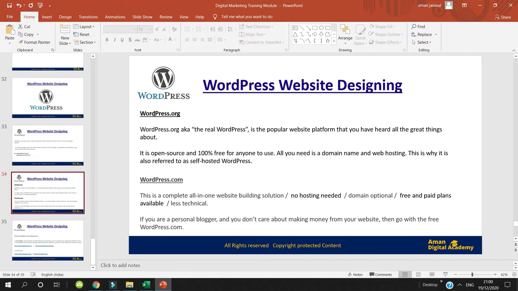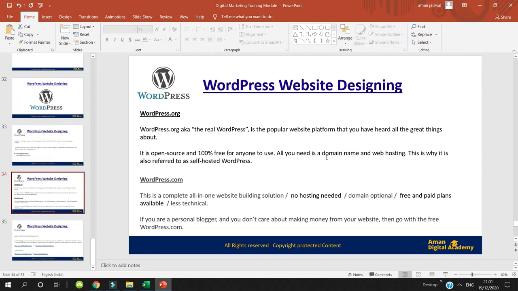So now we will understand what is different between WordPress.org and .com. Guys, a lot of people get confused between WordPress.com and .org. These are two different platforms. WordPress.org is a free platform, you don't have to pay anything, whereas WordPress.com is a paid platform where you have to pay money. Now I'll explain the difference. First we'll understand what WordPress.org is. WordPress.org is the real WordPress, the popular website platform that you have heard all the great things about. It's open source and 100% free. As I mentioned, it's 100% free for anyone.